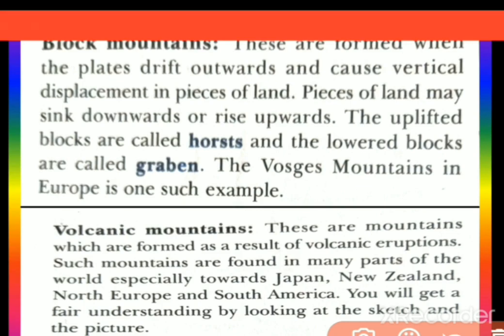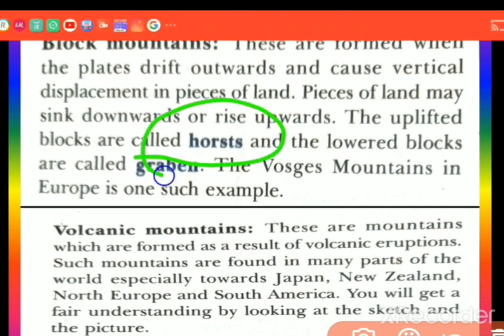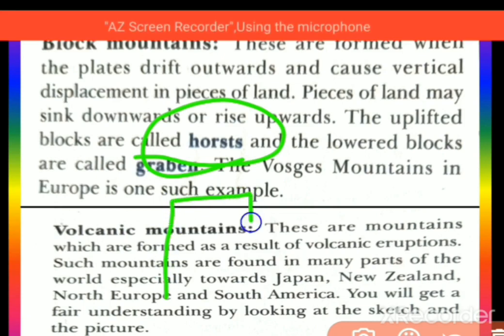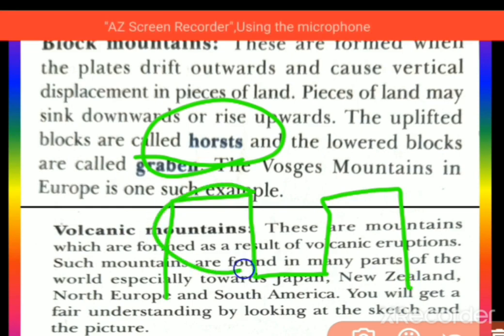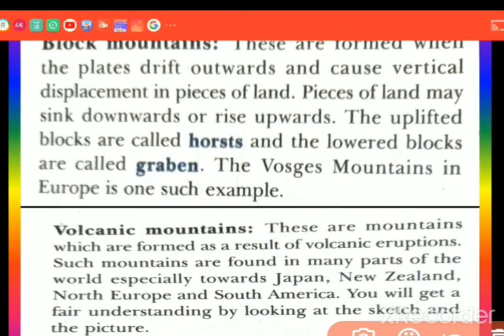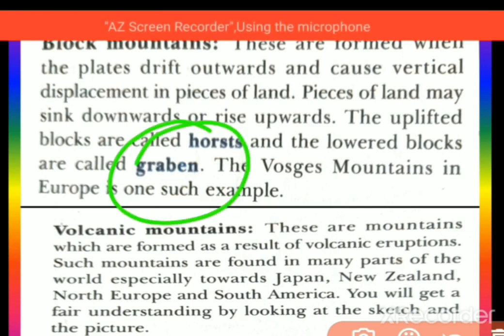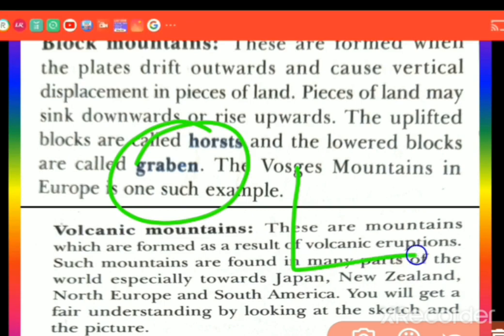The uplifted blocks are called horsts. Keep in mind, you might have seen a book, it is given like this. So this uplifted area is called horst. And the lowered blocks are called graben, which is going down like this. This part is called graben.